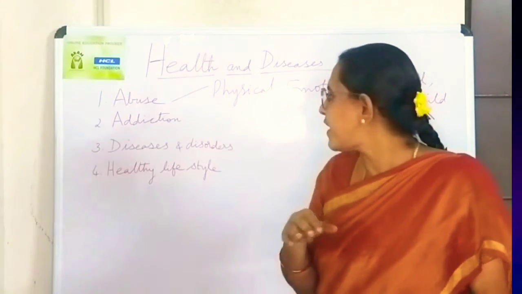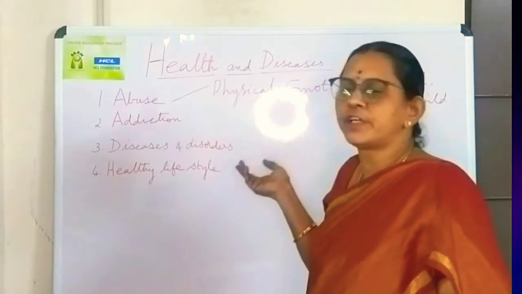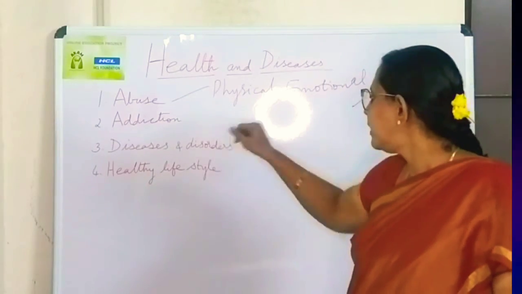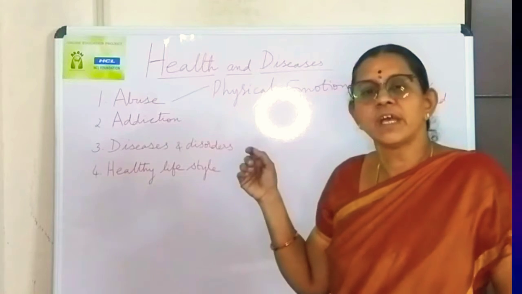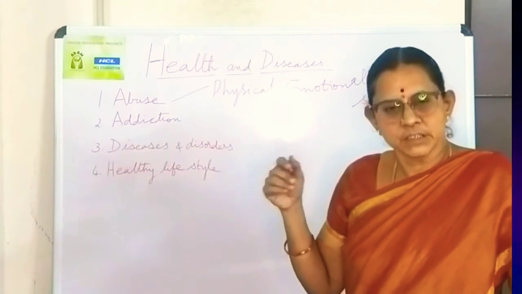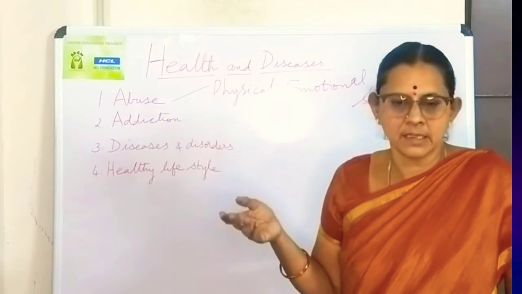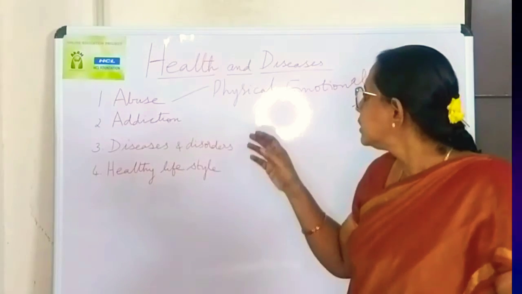So there are various factors which cause different types of diseases or disorders in the present generation. So we are going to learn about that, and then awareness about the healthy lifestyle is very important for the present generation to lead a successful healthy life.